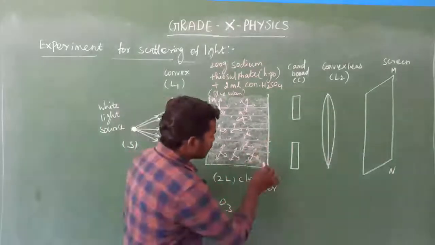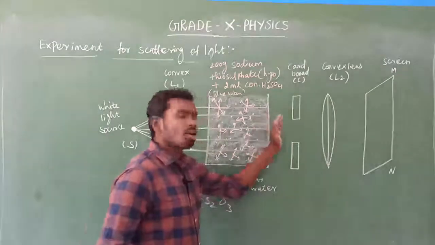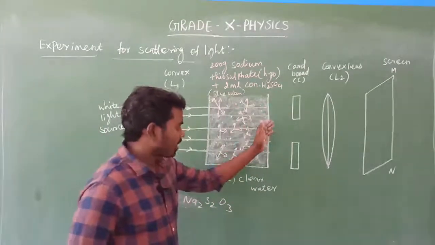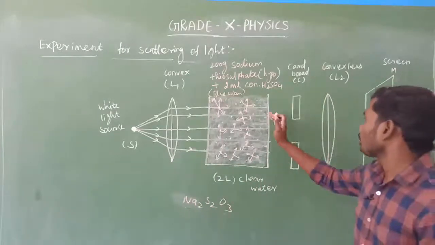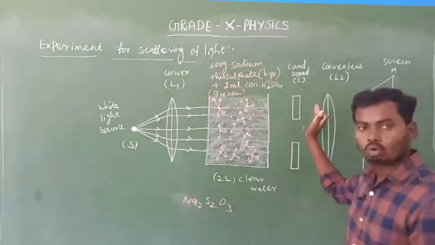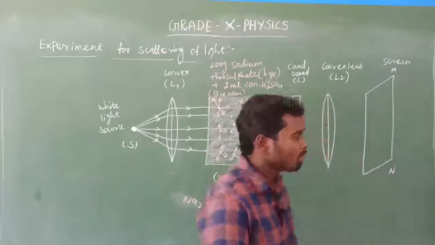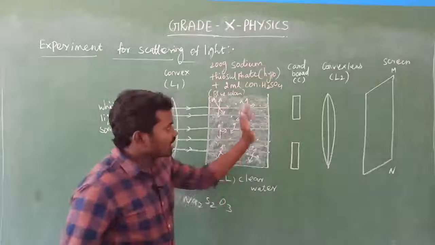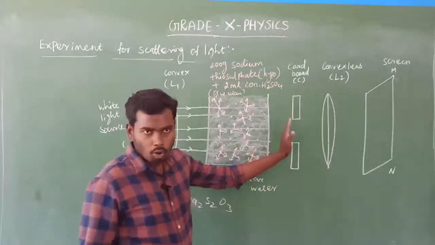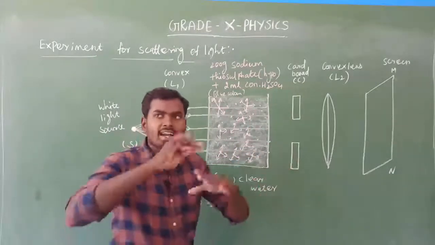So after this transparency, what will happen? All these light rays should come outside. Am I right? Look at here, all these light rays should come outside, isn't it? Yes. So after this transparent tank, we have placed the cardboard. The cardboard controls the scattering of light.